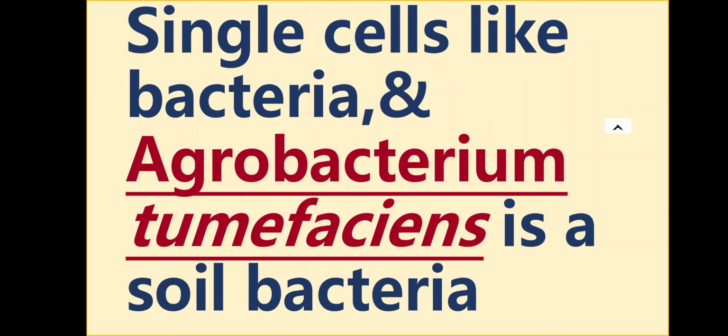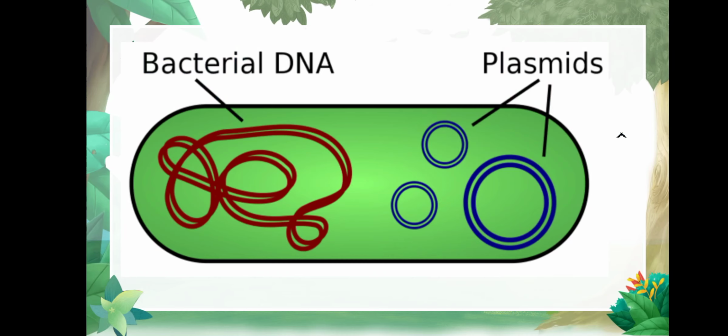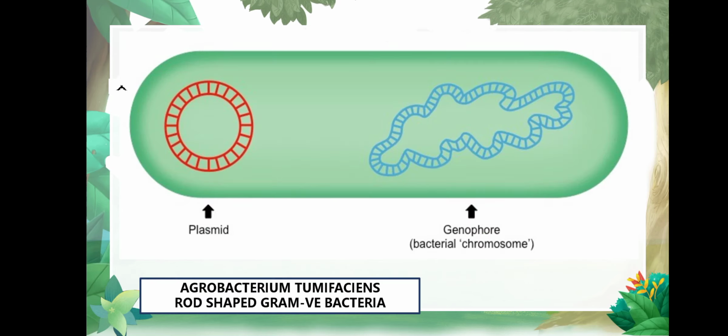A single-celled organism like bacteria shows this biotechnological property, and from bacteria we have learned about this field. The principles of biotechnology have been founded on the basis of how Agrobacterium works. Agrobacterium tumefaciens is a soil bacterium. In bacteria, there are two chromosomes. The main chromosome is known as the bacterial DNA, and the extra circular chromosome is known as a plasmid. Agrobacterium tumefaciens is a rod-shaped, gram-negative bacterium present in the soil.